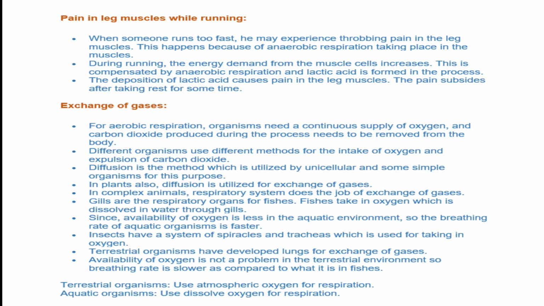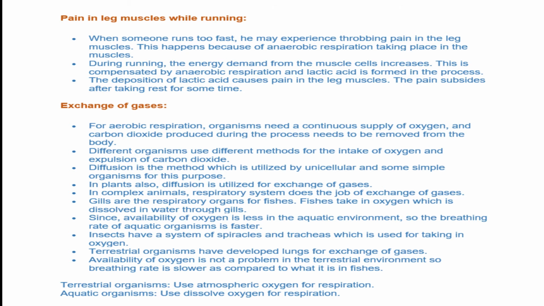This is compensated by anaerobic respiration and lactic acid is formed in the process. The deposition of lactic acid causes pain in the leg muscles. This pain subsides after taking rest for some time. When we take rest, then this pain goes away.